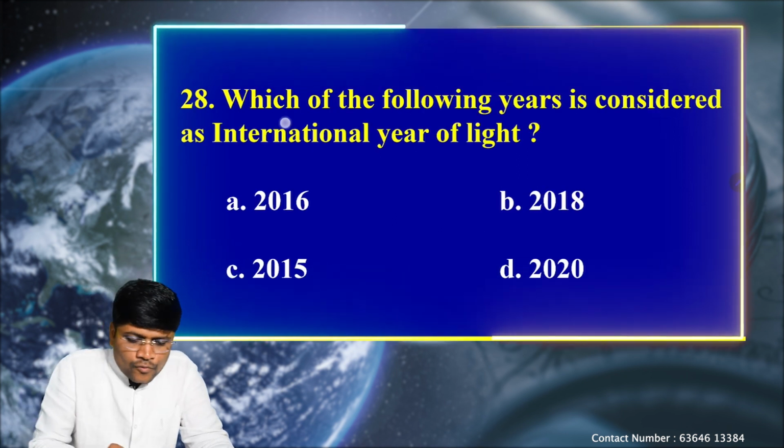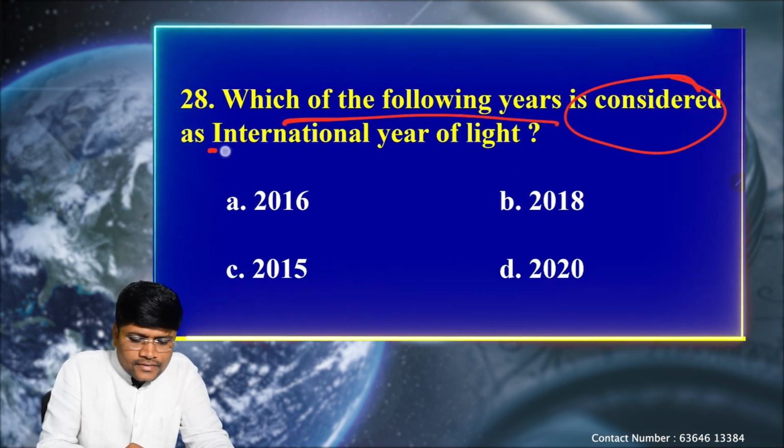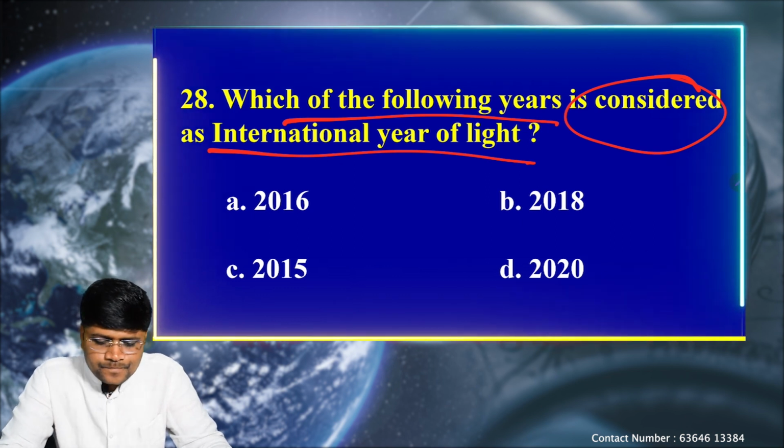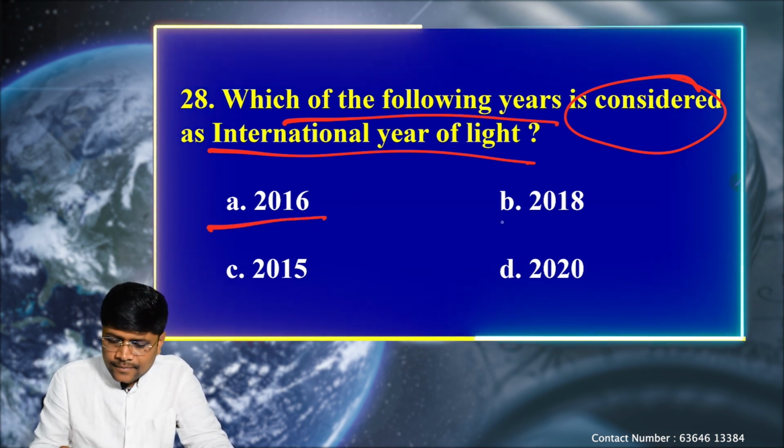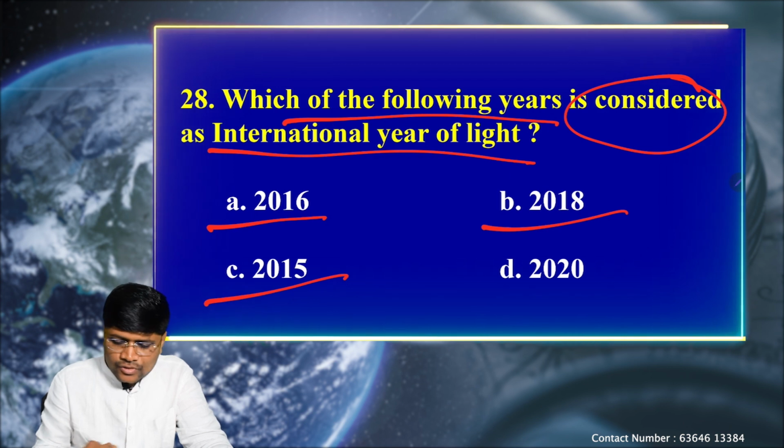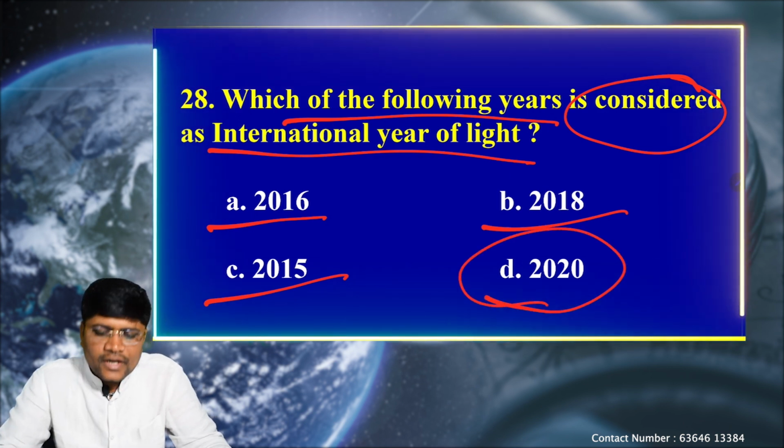Next question. Which of the following years is considered as International Year of Light? Option A 2016, B 2018, C 2015 and D 2020.